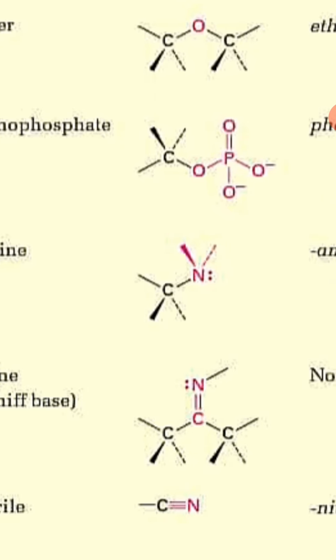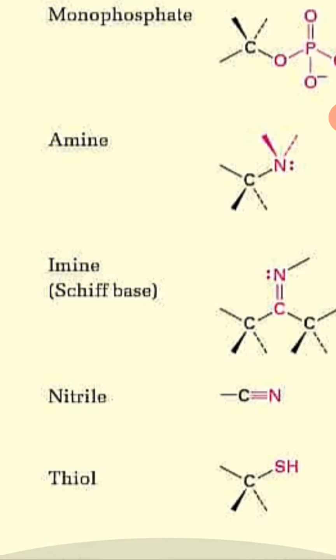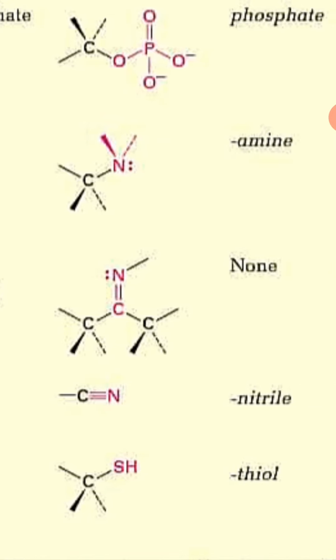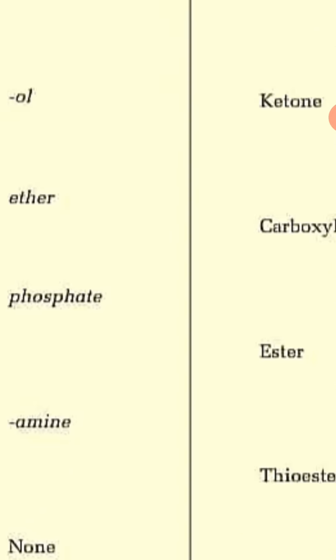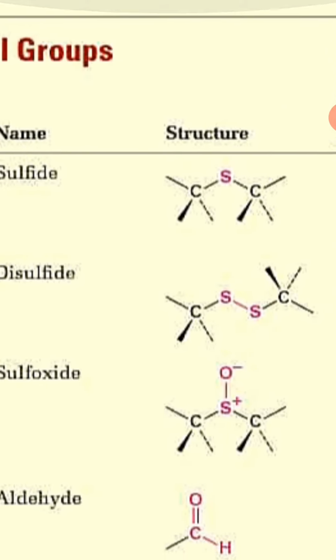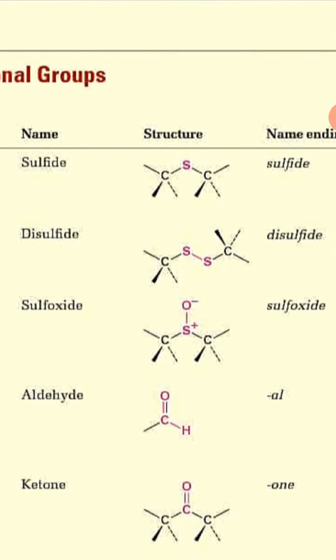Like OH, and here is SH. So they also have their name derived from alcohols, like thiols. This "ol" would indicate that they are somewhat similar to the OH group. So they are thiols, and the name ending is also thiol. Okay, now let's go into the next part of the picture.